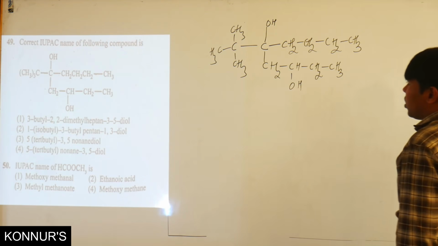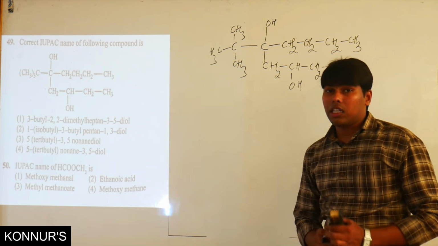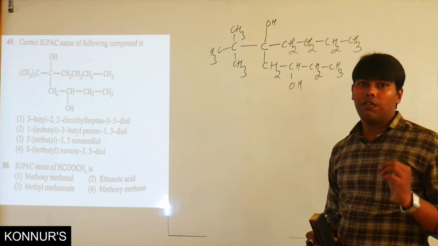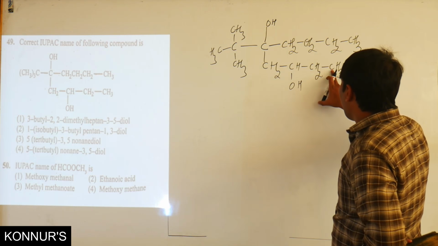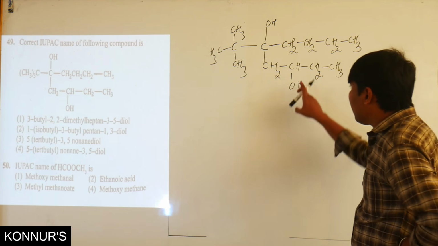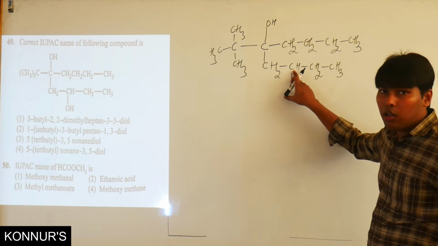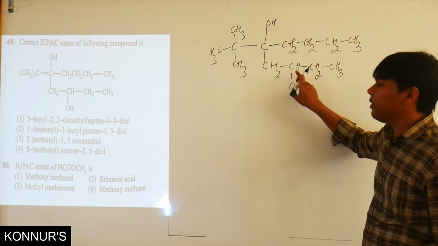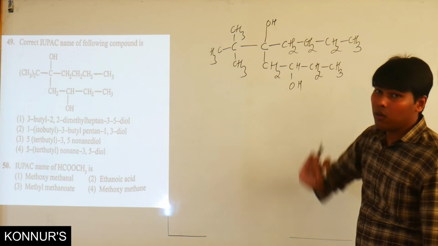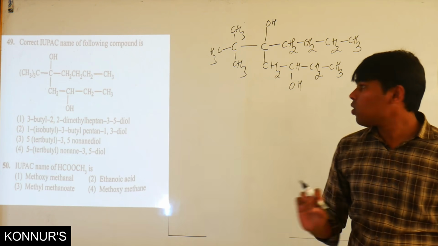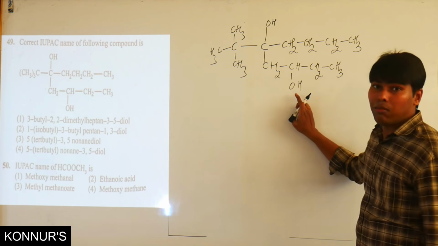Choose the longest chain in such a way that the hydroxyl group will come with the least locant. Here it will come like 1, 2, 3. The hydroxyl group, the alcoholic group, will come with locant 3. Here if I go 1, 2, 3, 4, 5, so 5 is larger than 3.